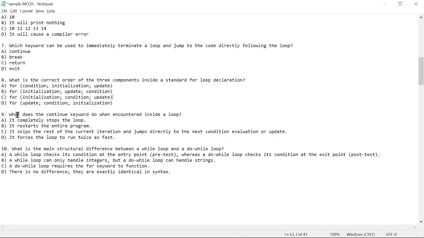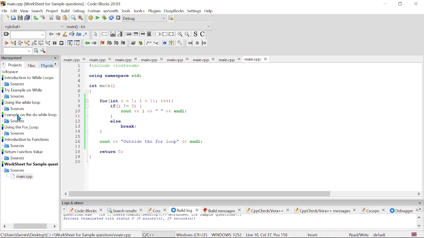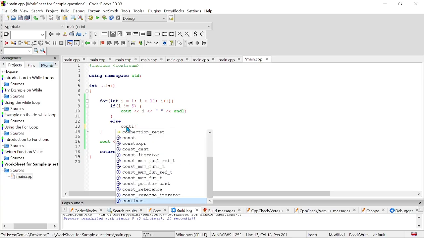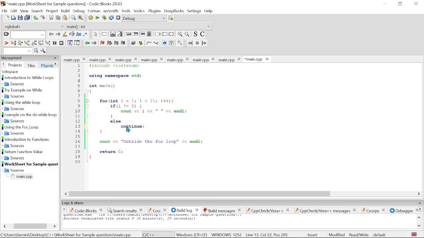All right, so we have the break keyword and then the continue. So instead of doing break, we can do continue, and this is going to skip that particular number. All right, so instead of breaking out of this loop when we get to 5, we want to skip that 5 number, right? And then we can continue with whatever is in the range.